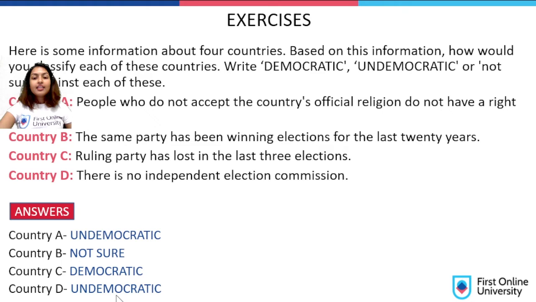Country D, undemocratic because there is no independent election commission. Independent election commission means an election commission that is not completely favorable to the government. It is accountable to itself and does not favor the government. It favors the process of elections.